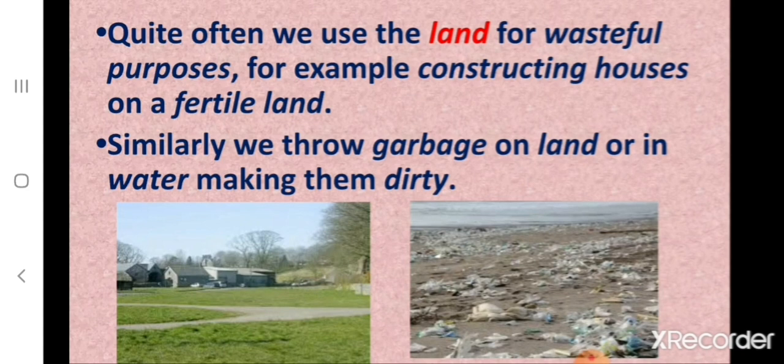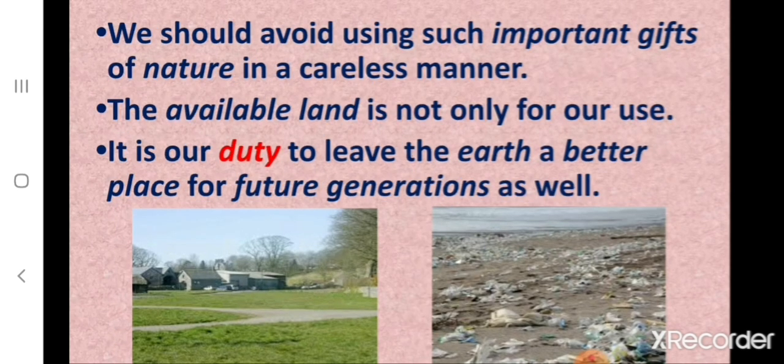And children, quite often we use the land for wasteful purposes. For example, constructing houses on a fertile land. And similarly, if we throw garbage on land or in water, then it makes them dirty. So children, how can we take care of them? We should avoid using such important gifts of nature in a careless manner. And the available land is not only for our use, and it is a duty to leave the earth a better place for future generations as well. This means we should use the land and the resources carefully.